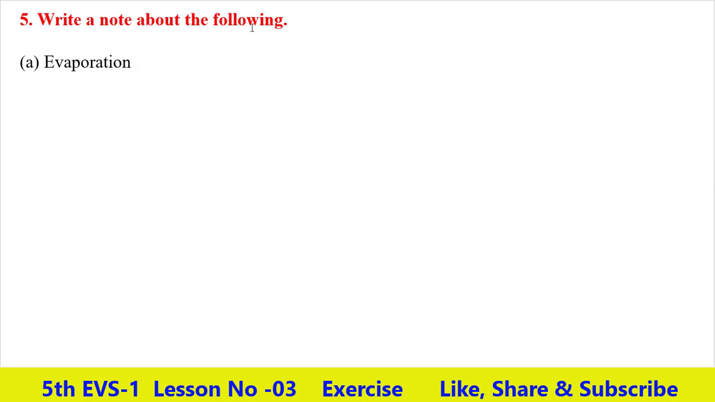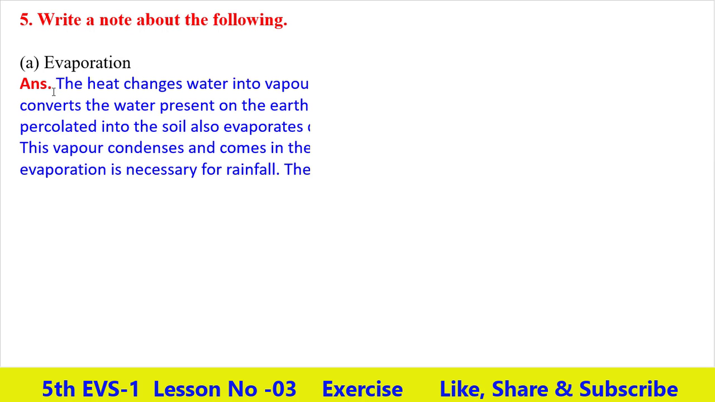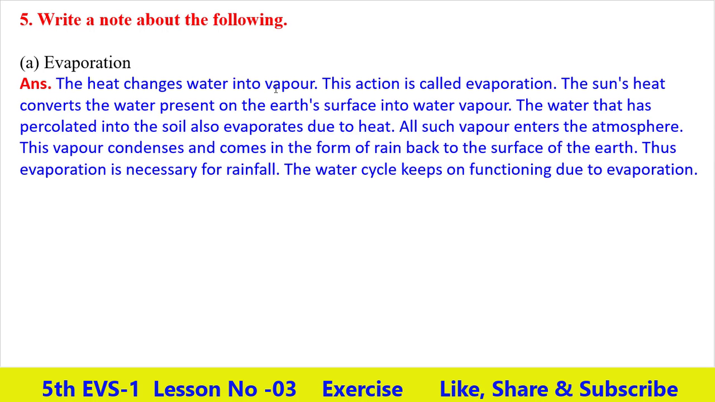Write a note about the following. First, evaporation. The answer is the heat changes water into vapor. This action is called evaporation. The sun's heat converts the water present on the earth's surface into water vapor. The water that has percolated into the soil also evaporates due to heat.